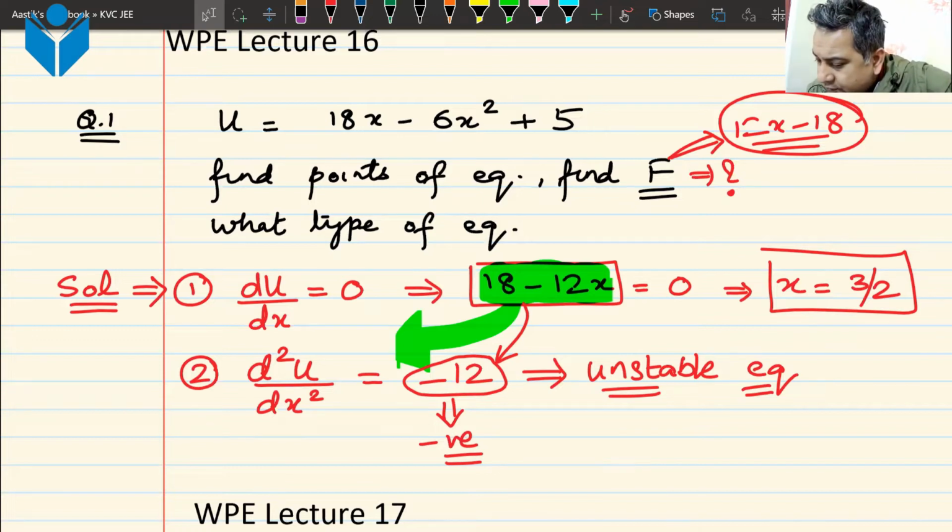Now, that is not the only case that is possible. There can be more than one points of equilibrium, and I hope that you understand. If there are more than one points of equilibrium, there can be different types of equilibrium at different points.